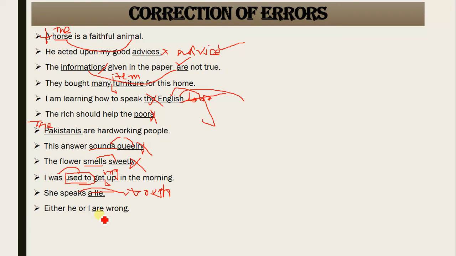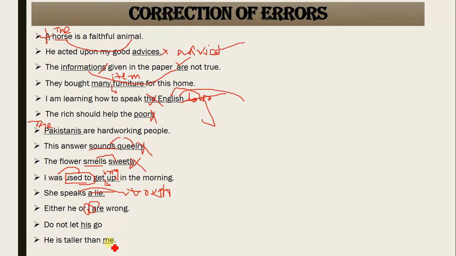Either he or I are wrong. You know that with either or, neither nor, we use helping verbs with the nearest subject. So the nearest subject is I. So it should have been either he or I am wrong. Okay. Am wrong. Got it?